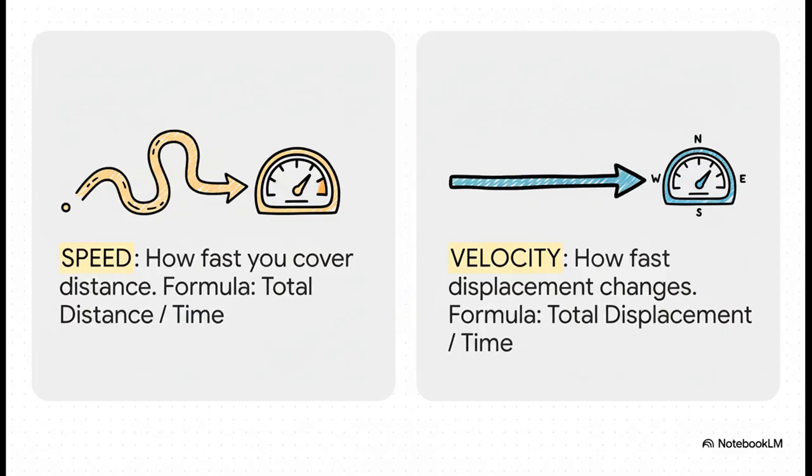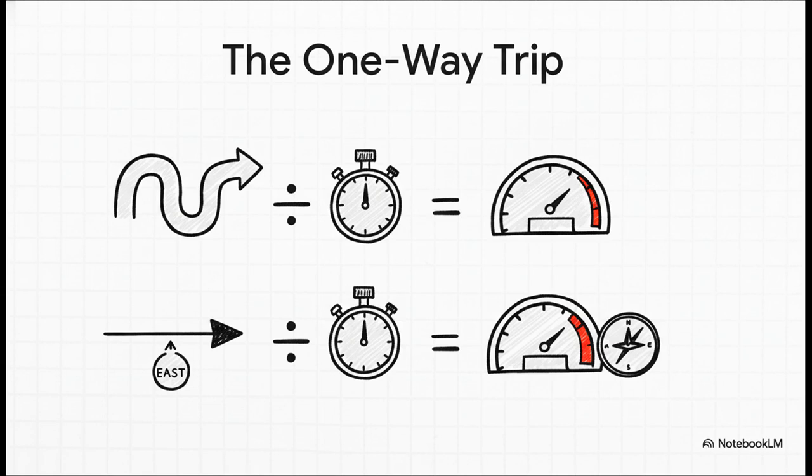See the pattern? Speed is calculated using distance. It tells you how fast you're covering the actual ground. Velocity, on the other hand, is calculated using displacement. It tells you how quickly your position is changing from A to B. You could almost say speed is about how fast your legs are moving, while velocity is about how fast you're actually getting somewhere. Let's actually plug in the numbers and see how this works.